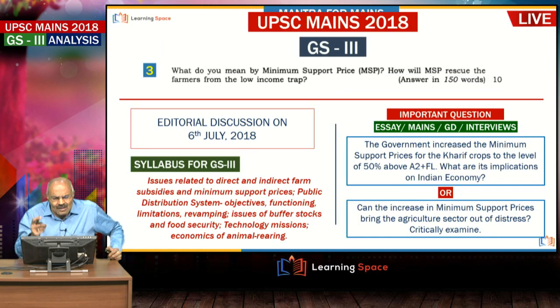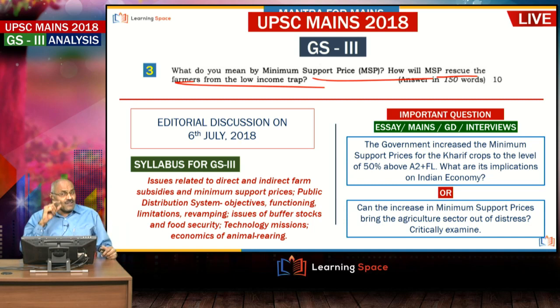Then third one is, what do you understand by minimum support price? Of course this we have discussed a number of times, and each one of you probably may be knowing about it, but you see how the question is asked. How will MSP rescue the farmers from the low income trap?